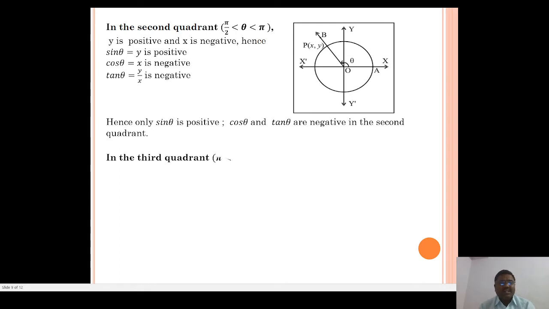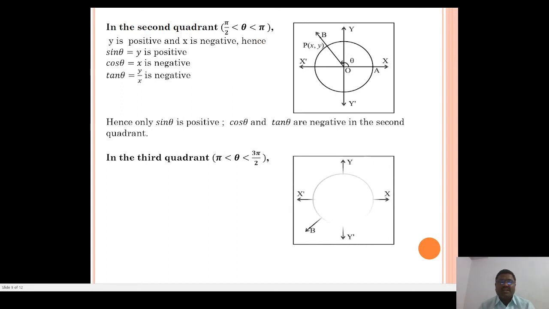In the third quadrant, angle theta lies between pi and 3 pi by 2. So in the third quadrant we see x is negative and y is also negative. In the third quadrant, the x coordinate and y coordinate are both negative.